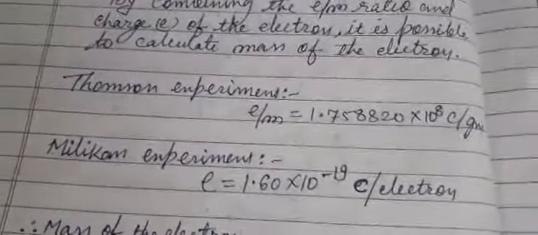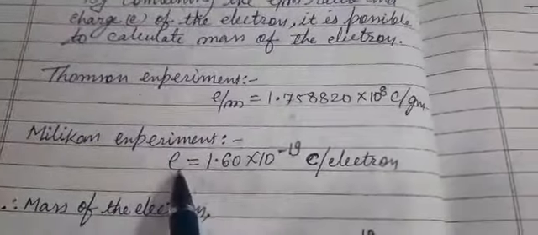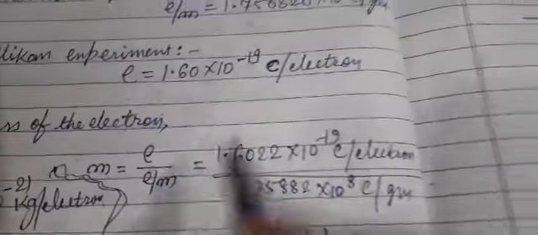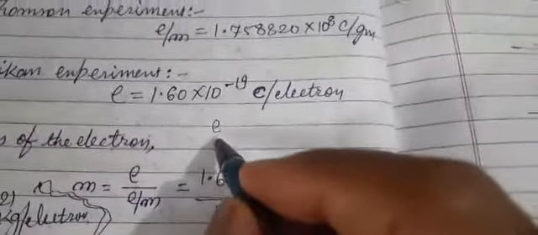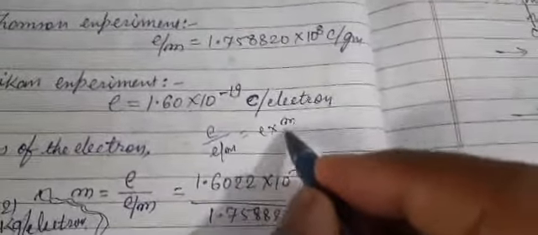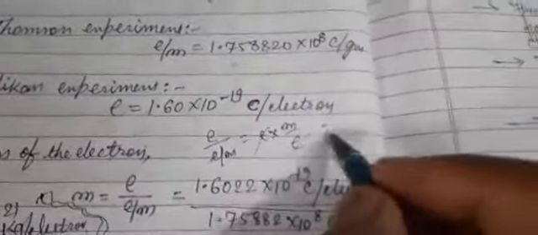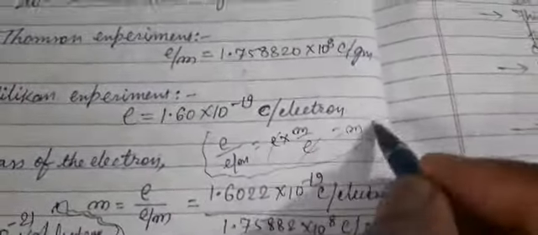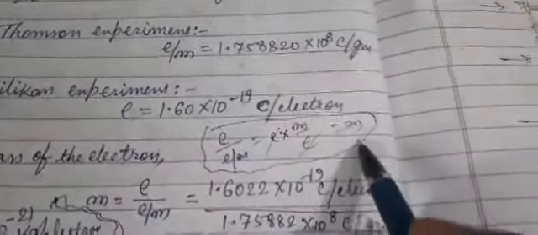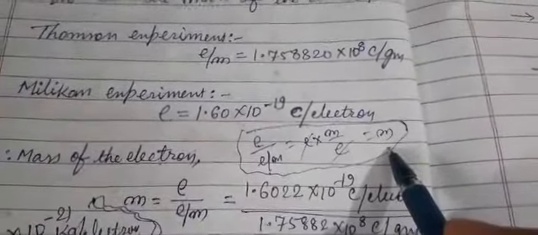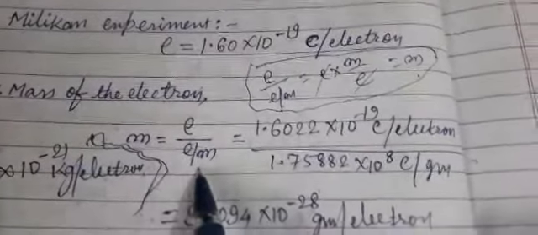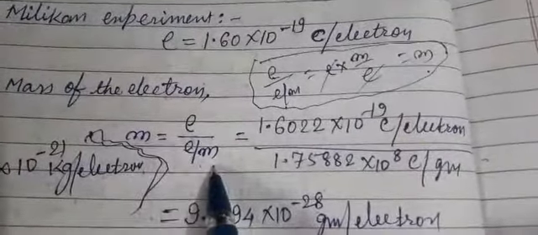Now how to find the mass of the electron? If you divide e by e/m, then e and e cancel, and m will come. You can see here, e divided by e/m gives e × m/e, so e gets cancelled. So how much are you getting? m. That means when you divide the charge by the charge to mass ratio, you will get the mass. In this way we will find the mass of the electron. So m equals e divided by the charge to mass ratio.